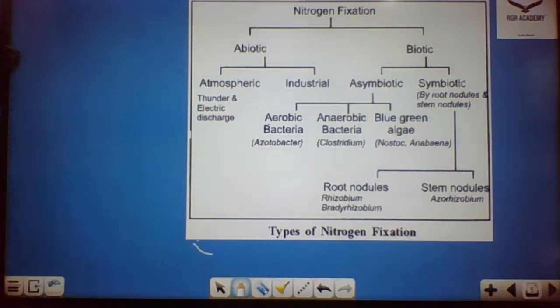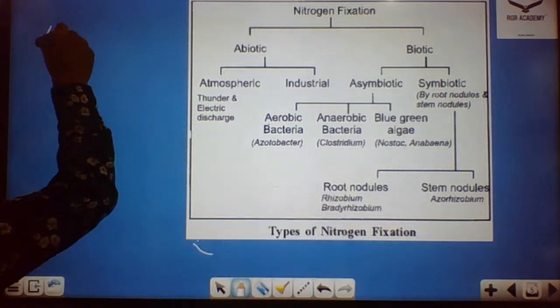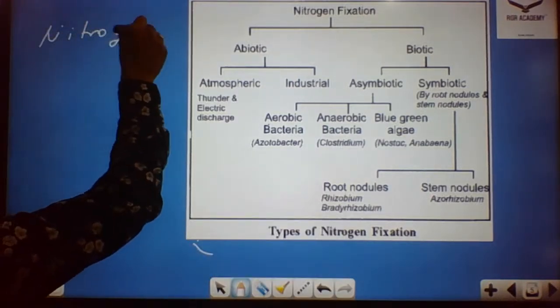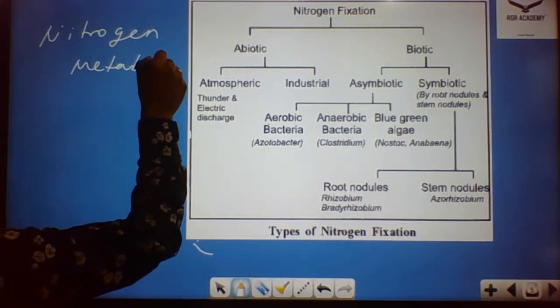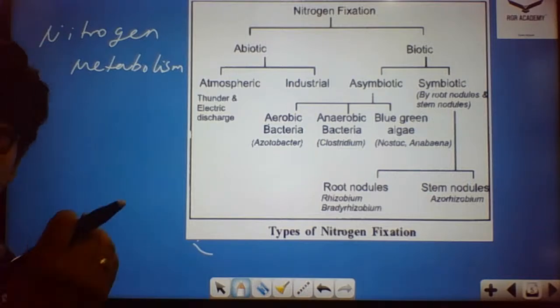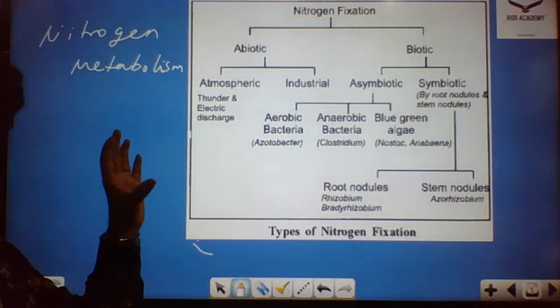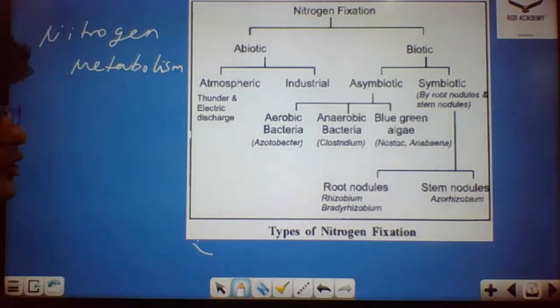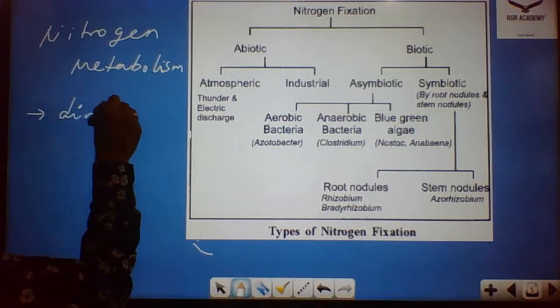Coming to nitrogen metabolism, as I already told you, nitrogen is an important component for amino acids and for vitamins. For all this, nitrogen seems to be essential. So in what form is nitrogen present in the atmosphere? It is present in the atmosphere in the form of dinitrogen.